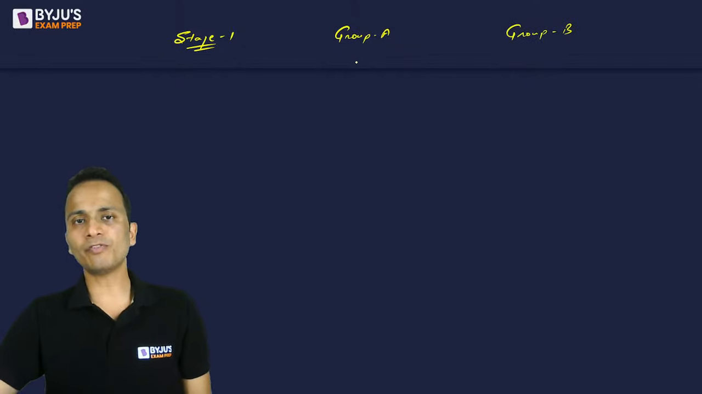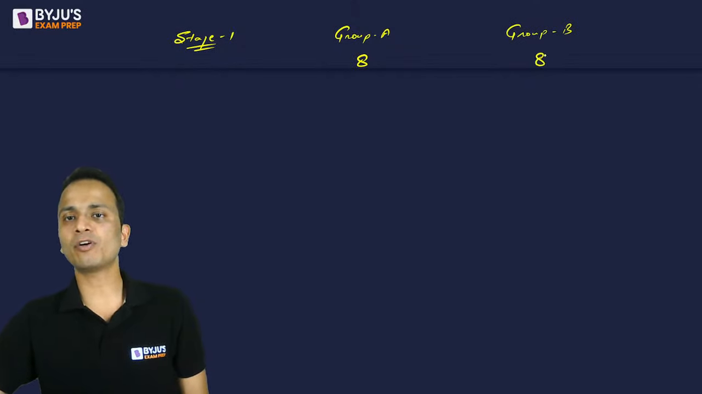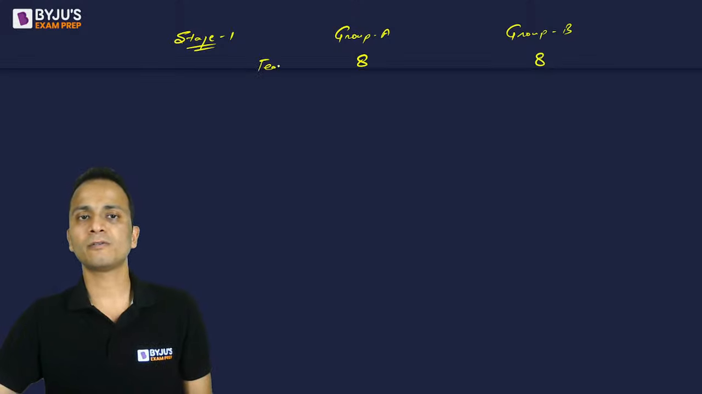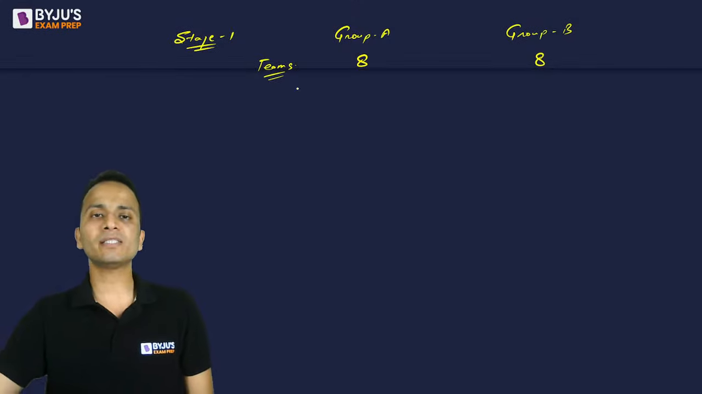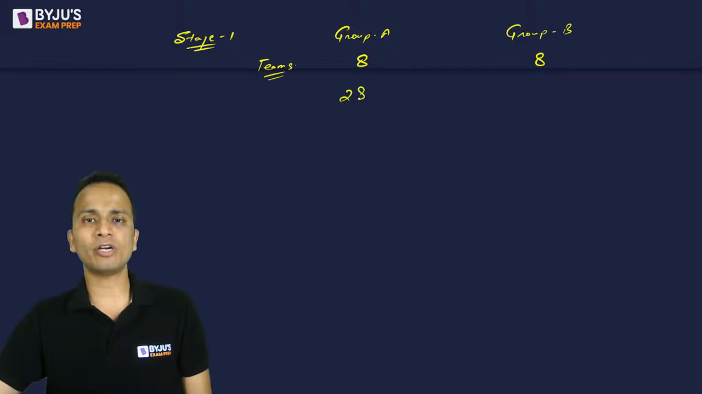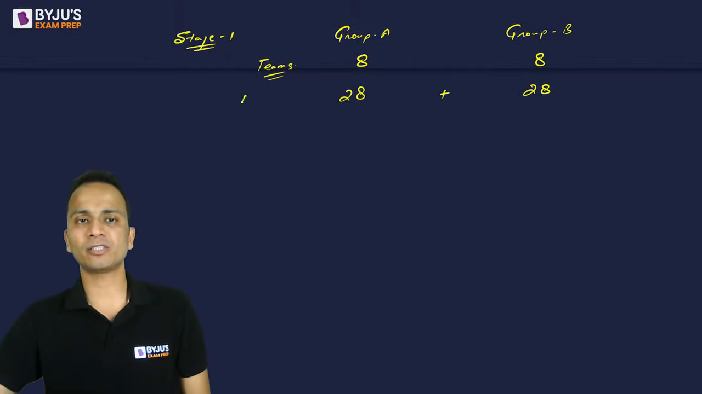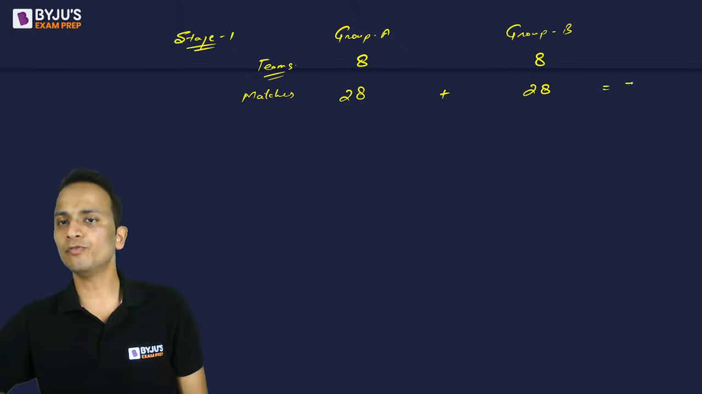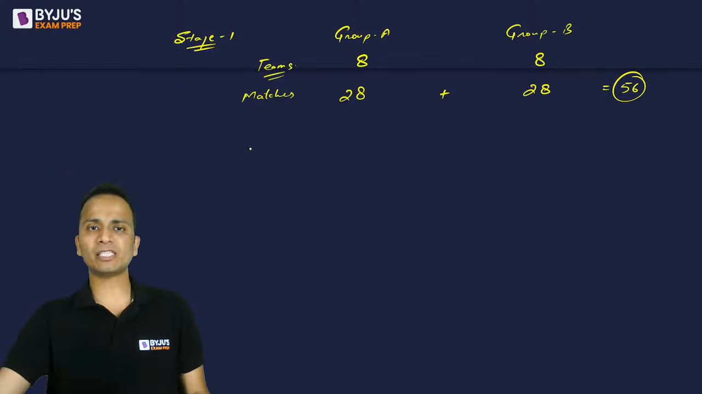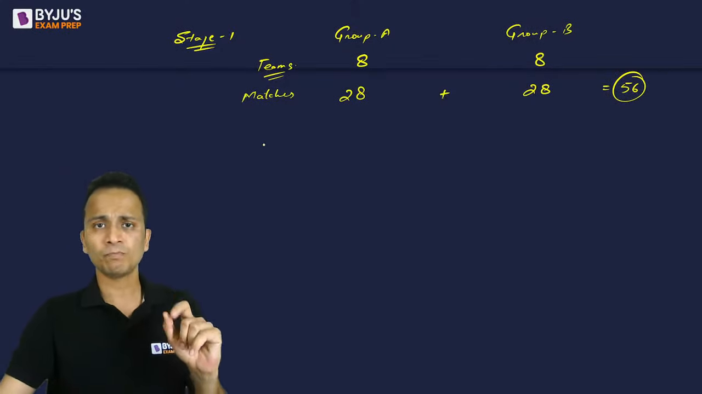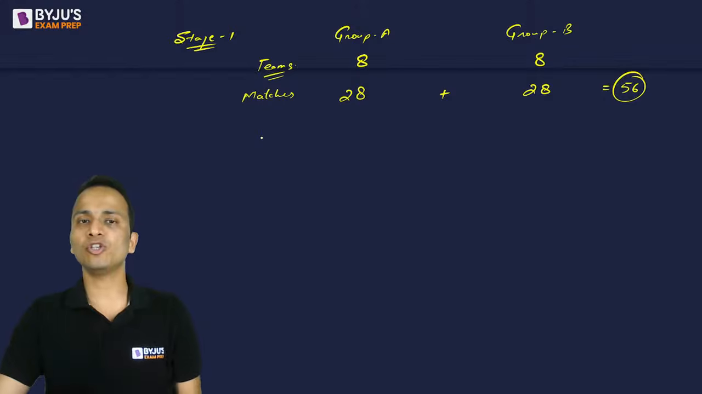So group A number of teams is 8 and group B number of teams is 8. Now the type of tournament is round robin. So when there are 8 teams in a group, the number of matches we have already seen is 28 and 28. So total number of matches in stage 1 is equal to 56. So 56 matches will be played in stage 1, 28 in group A and 28 in group B.